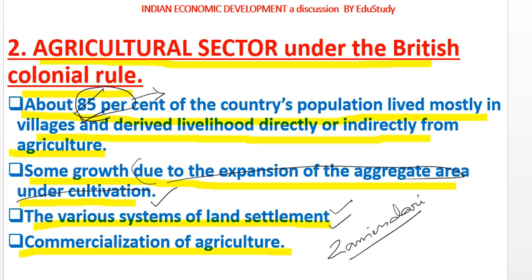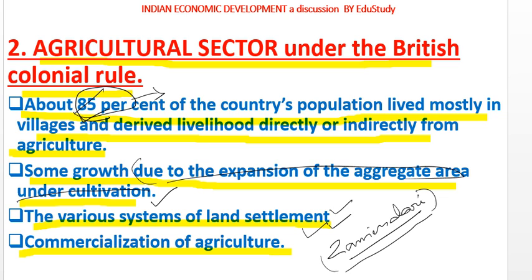That was the impact of the zamindari system. Keep it in mind. And the zamindars did not pay attention to irrigation facilities, and there was negligible use of fertilizer. All these were the major reasons behind the stagnation of the agricultural sector at that time. Keep all these points in mind, all these are very important.